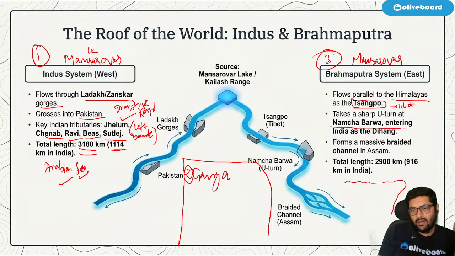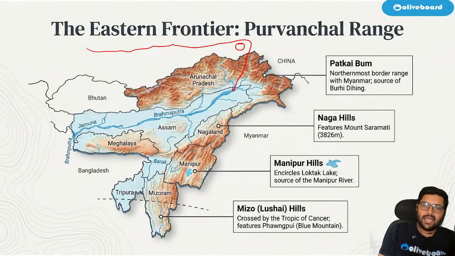It enters India as Dihang. Here is the Namcha Barwa peak, correct? A peak is always presented like this on the map. And this turn is known as the syntaxial bend. It enters into India and flows like this. This is Sangpo.